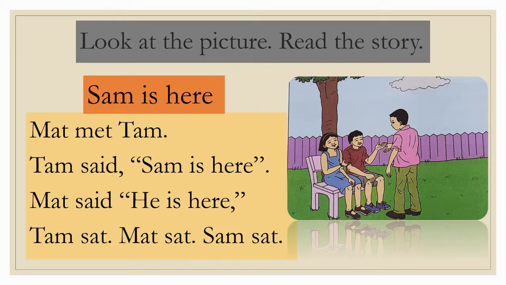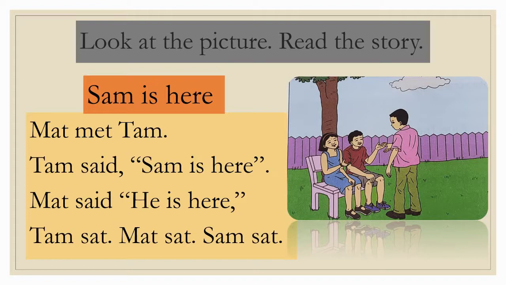Now, as we know the sounds of letters and the words, next is look at the picture and read the story. Here you can see the picture. In the picture you can see 3 students. 2 are sitting and 1 is standing. So now let's read the story. The topic is Sam is here. Matt met Tam. Tam said, Sam is here. Matt said, he is here. Tam sat. Matt sat. Sam sat.